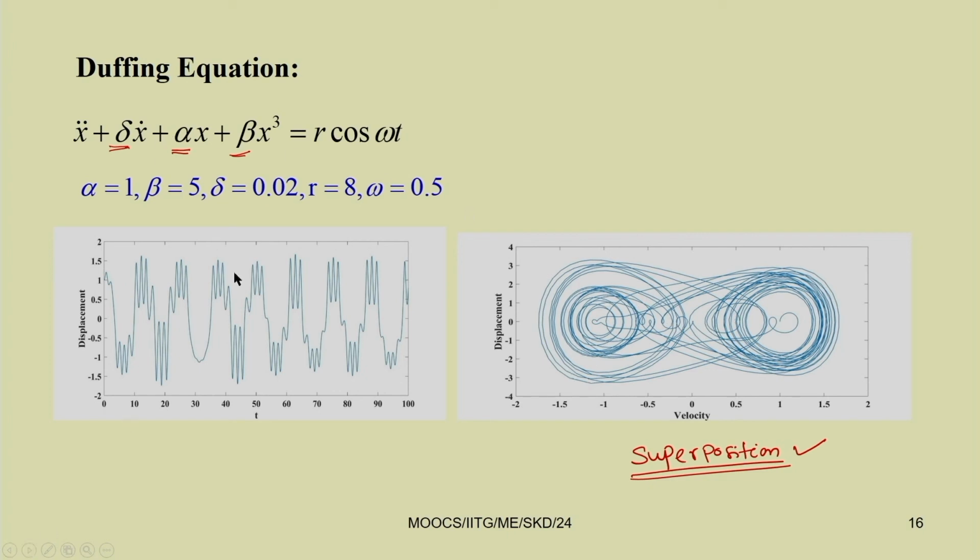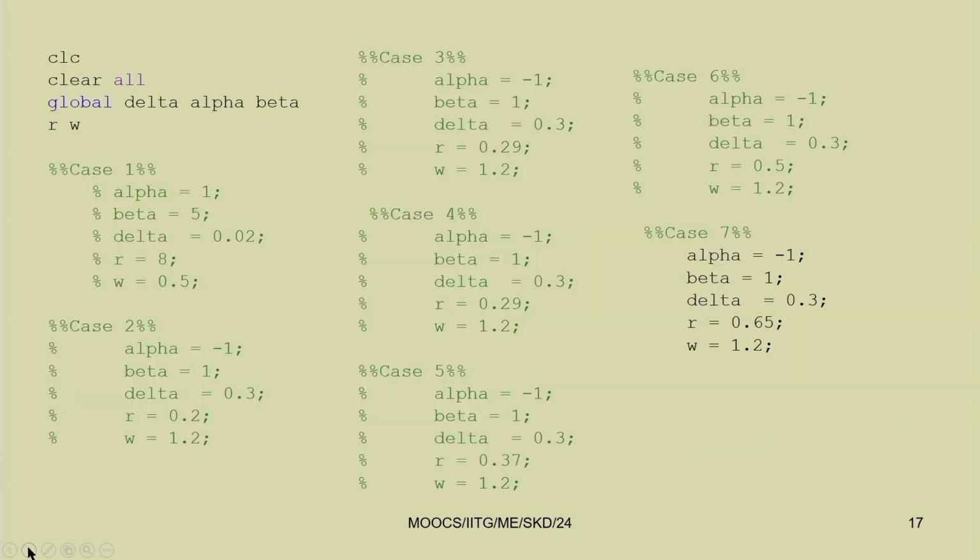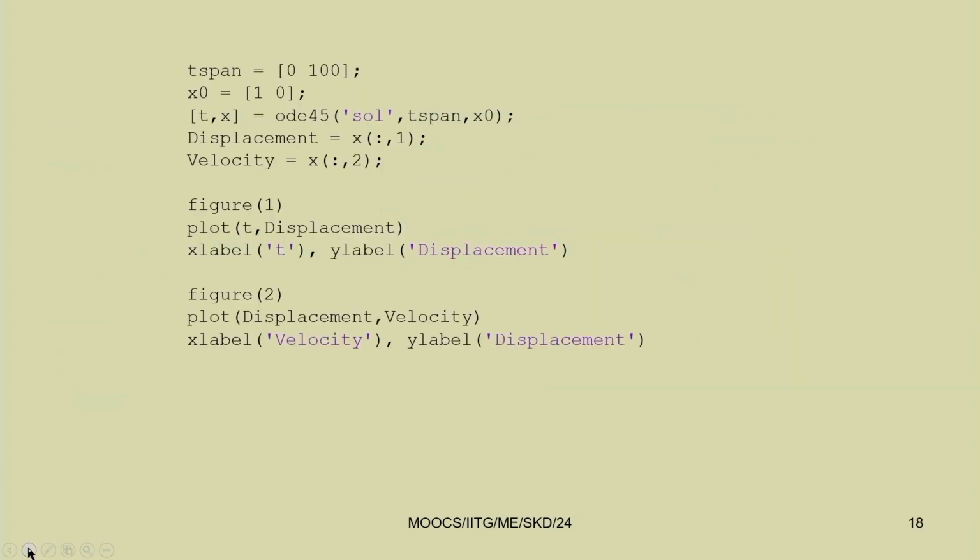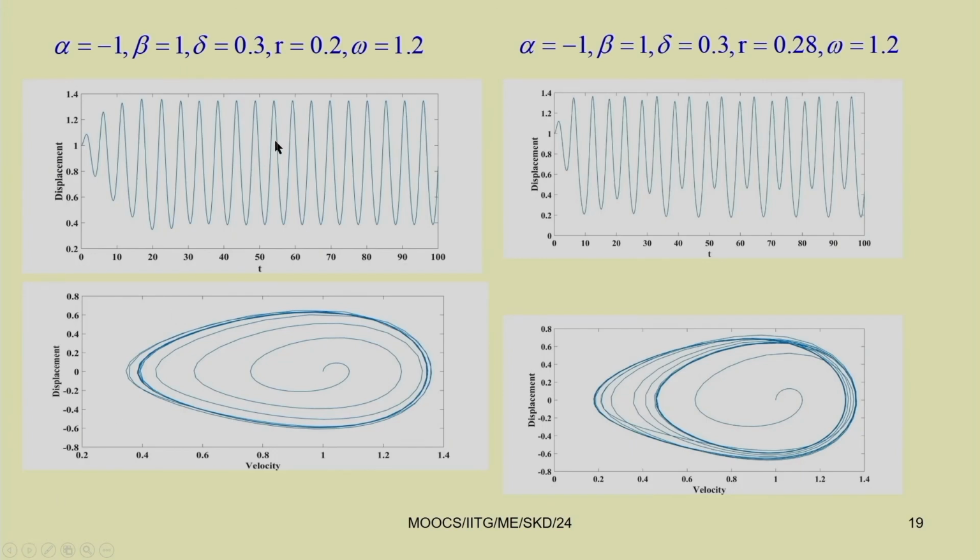This Duffing type of oscillator you can easily visualize. These are the equations of a spring mass system subjected to a forcing, where the spring you can take as a nonlinear spring. If you are taking a nonlinear spring with cubic nonlinearity, then it will be beta x cube only. This is a code written to find the responses using ODE45.